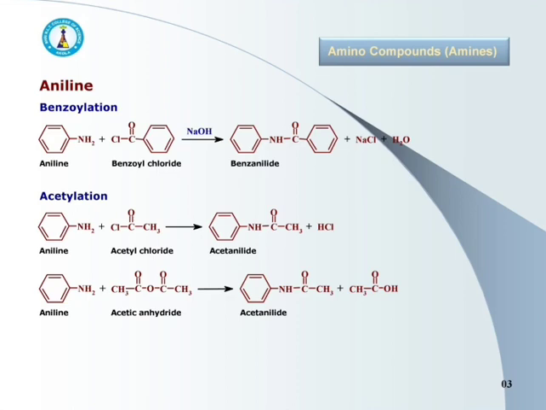On reaction of aniline with acetyl chloride, acetanilide forms with removal of HCl, whereas when aniline is reacted with acetic anhydride, acetic acid is formed along with acetanilide.